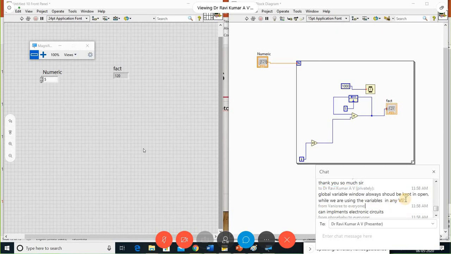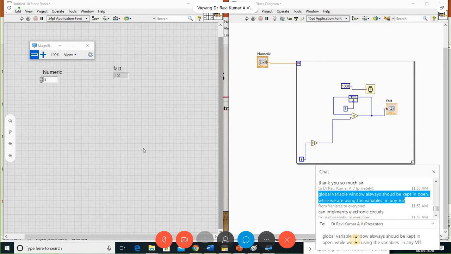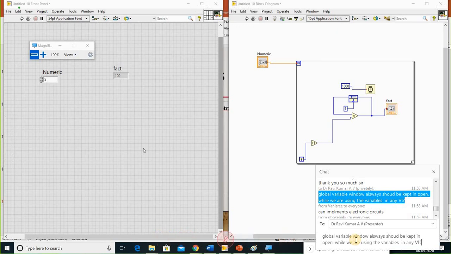Yes, we can do image manipulations. Even so many of our students have done projects on image processing using LabVIEW. We even have a separate toolkit for image processing.